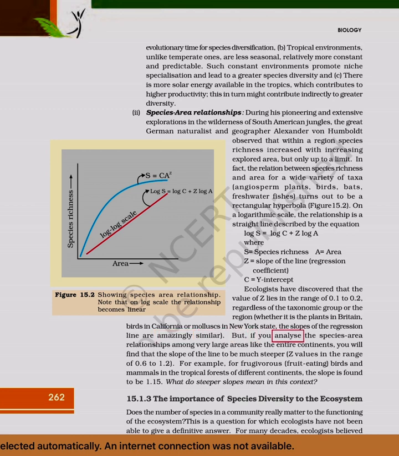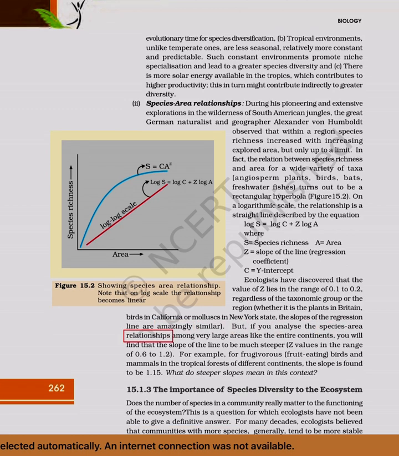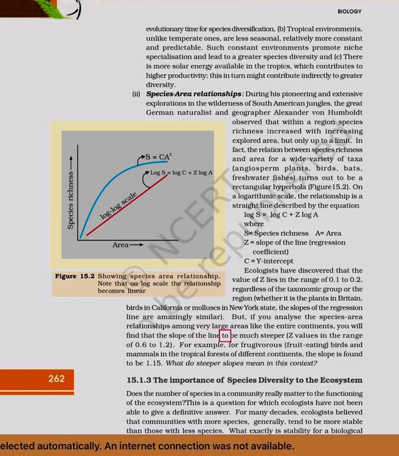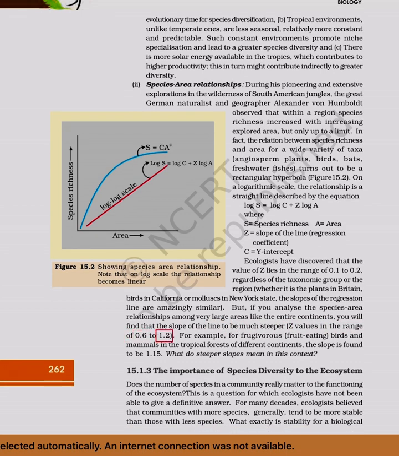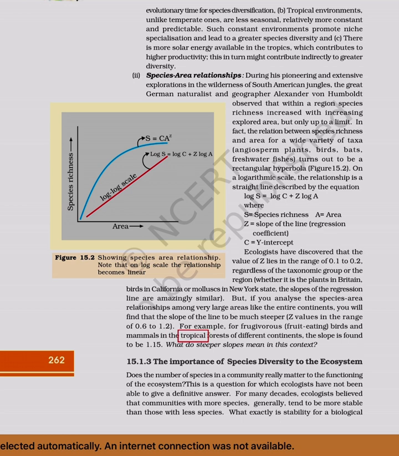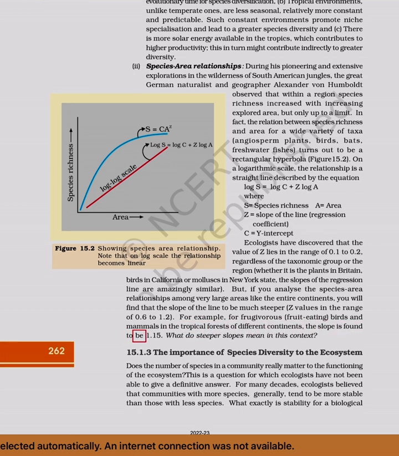But if you analyze the species-area relationships among very large areas like the entire continents, you will find the slope of the line to be much steeper, with Z values in the range of 0.6 to 1.2. For example, for frugivorous, fruit-eating birds and mammals in the tropical forests of different continents, the slope is found to be 1.15. What do steeper slopes mean in this context?